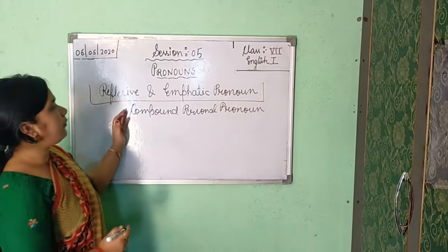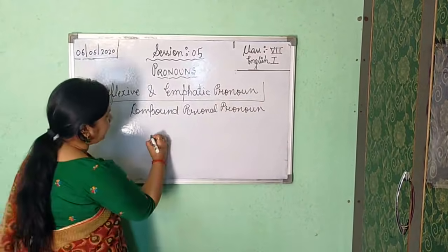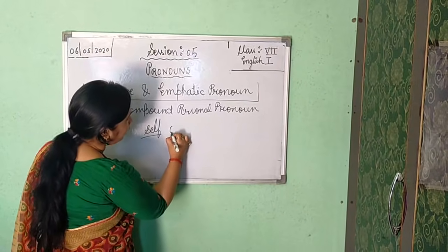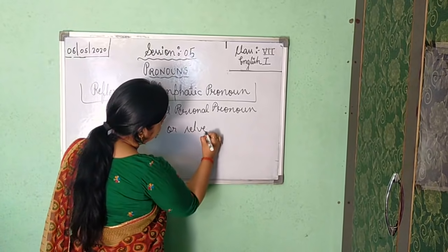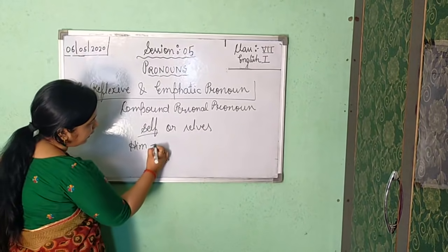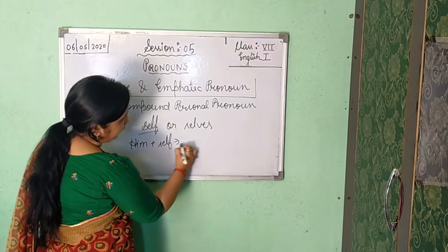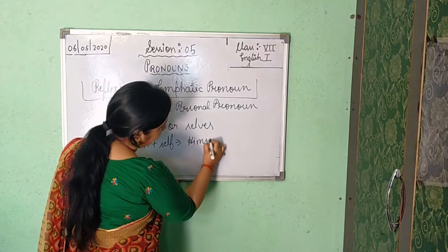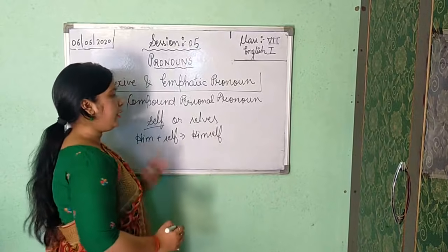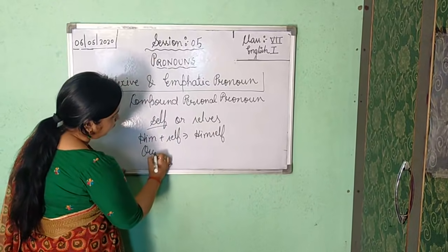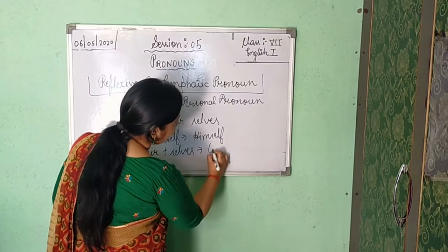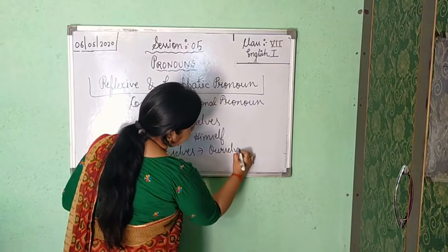So reflexive and emphatic pronouns both take S-E-L-F, self, or S-E-L-V-E-S, selves, with it. For example, him plus self becomes himself. In this example, it is taking S-E-L-F, so it is himself. Now, our plus S-E-L-V-E-S becomes ourselves.